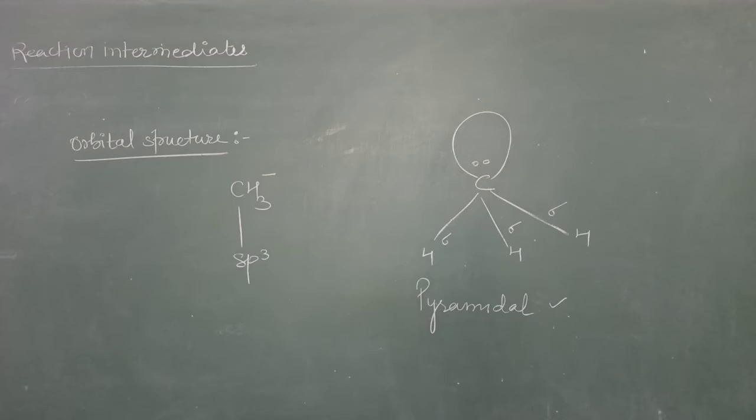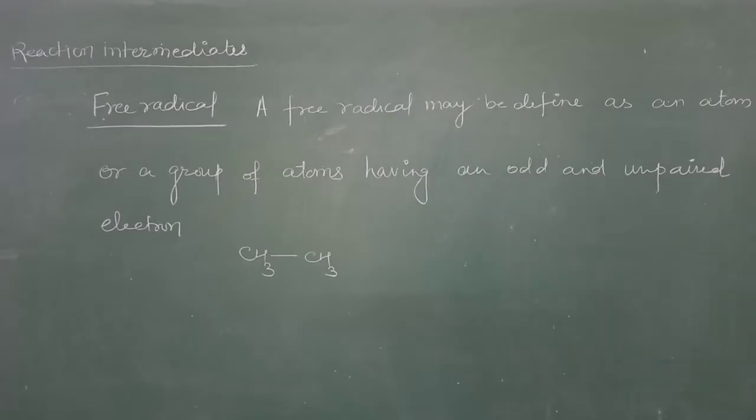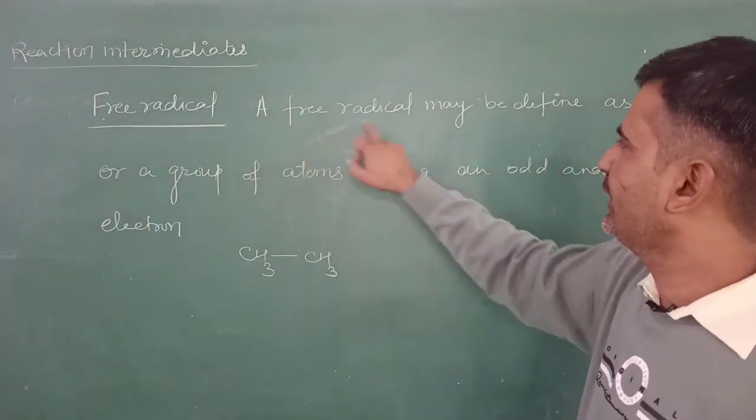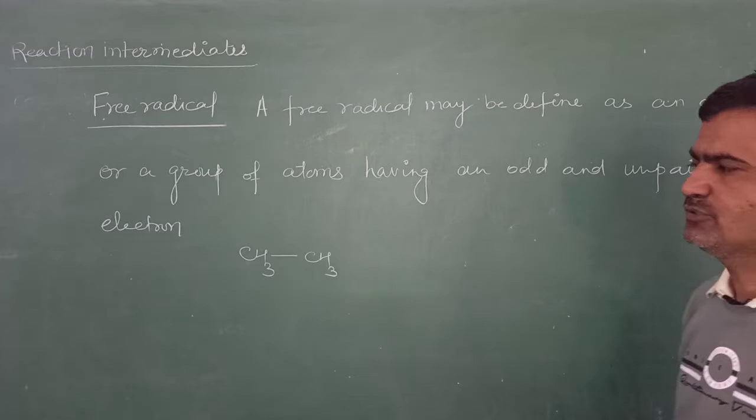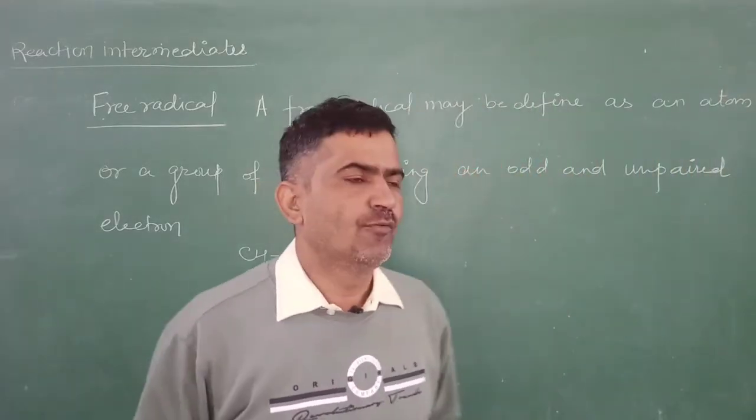Thank you student, this is all about carbanion as a reaction intermediate, and after this we will discuss our next reaction intermediate, that is known as free radical. Now this is the free radical. What is a free radical? A free radical may be defined as an atom or group of atoms having an odd or unpaired electron, that is known as a free radical.